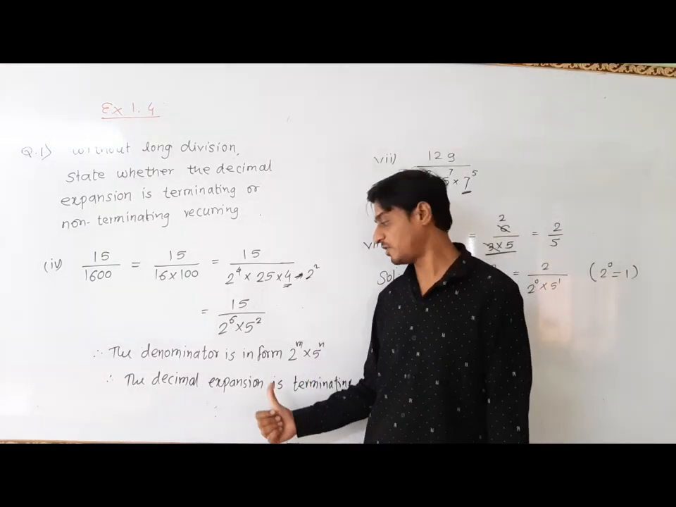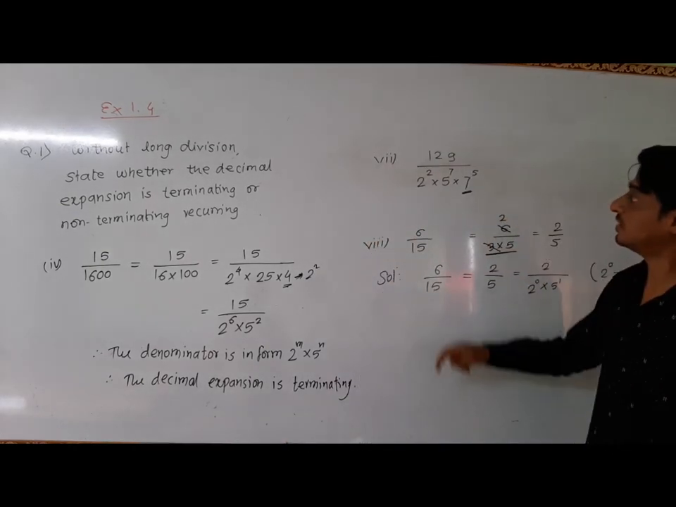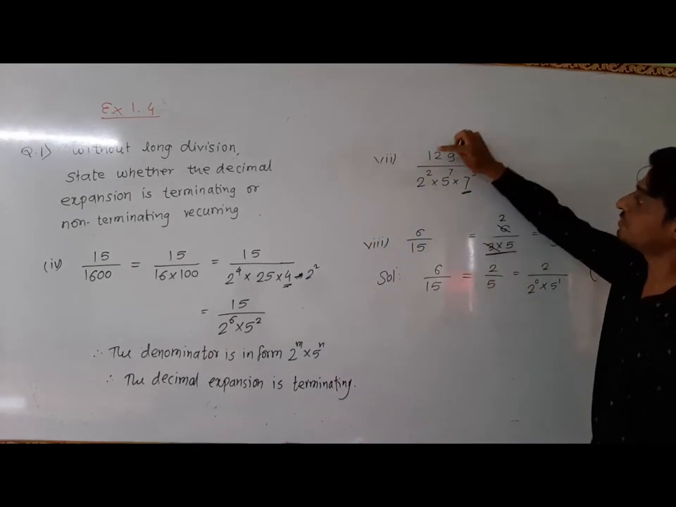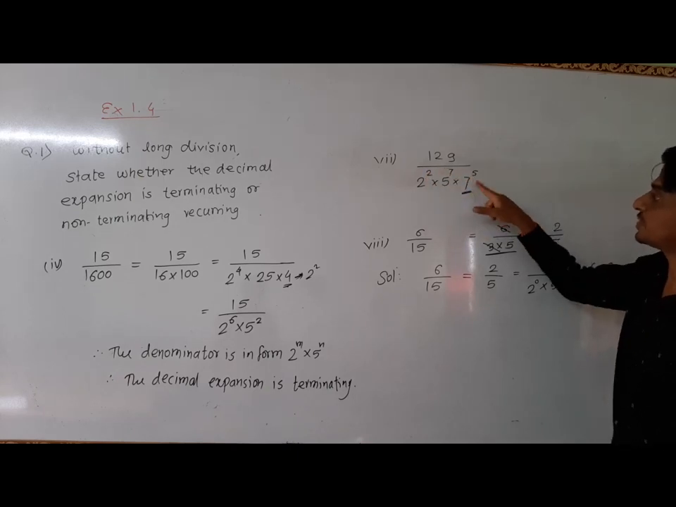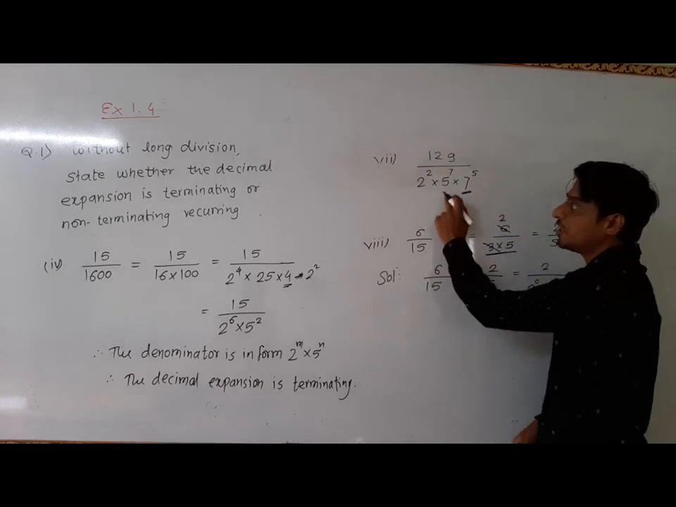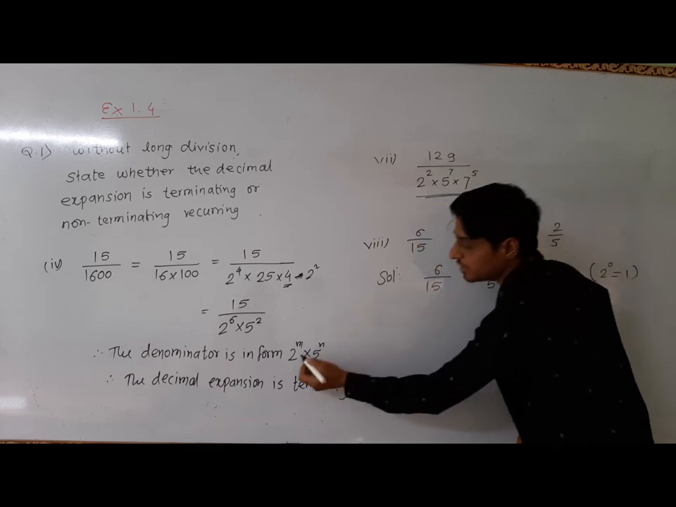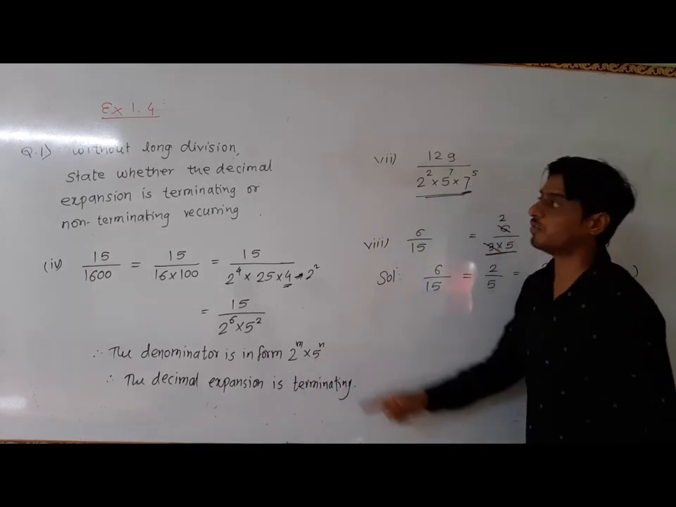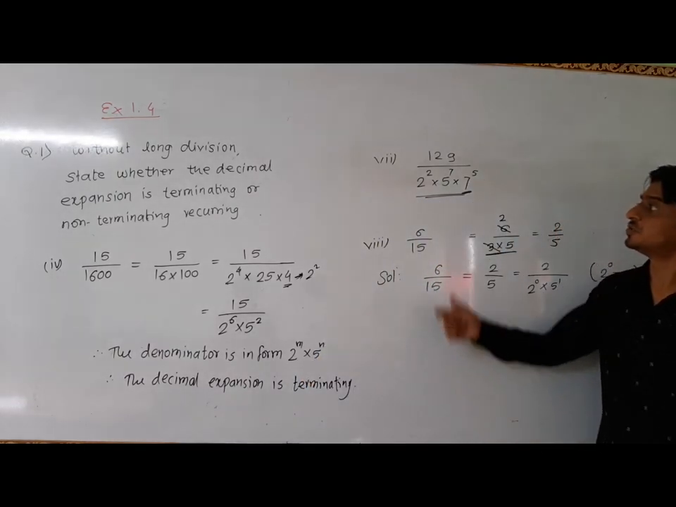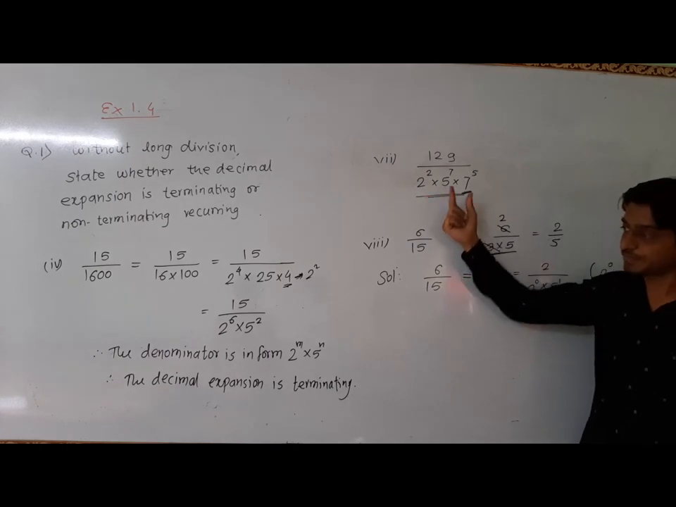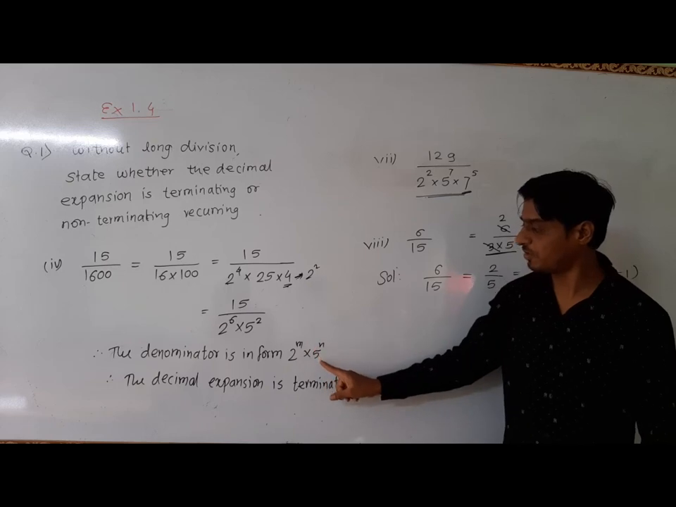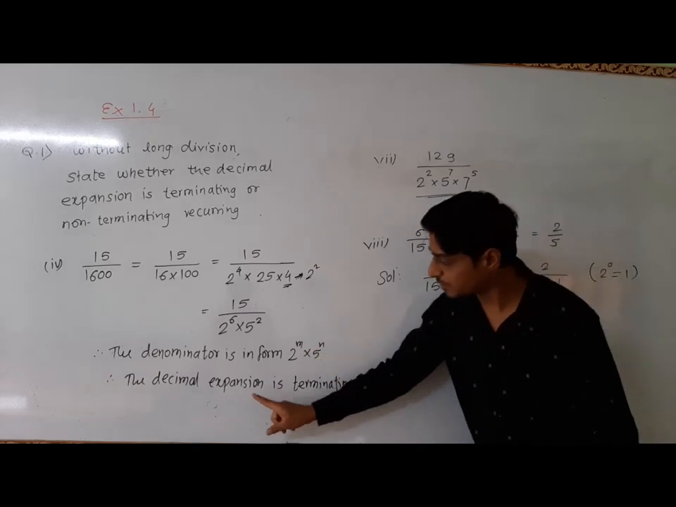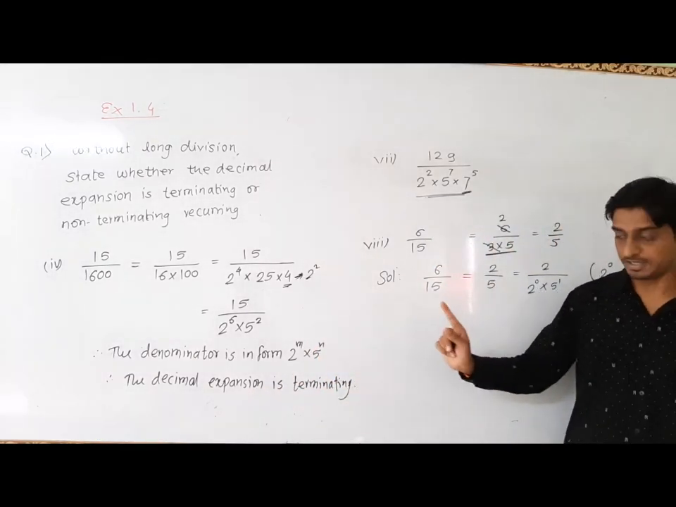Okay, that is the answer of the fourth question. Now the seventh question is 129 upon 2 raised to 2, 5 raised to 7 and 7 raised to 5. Okay, the denominator is in this form, not in the standard form for a terminating decimal expansion. So we can write the answer of this question as: the denominator is not in the form of 2 raised to m into 5 raised to n, so the decimal expansion is non-terminating recurring.